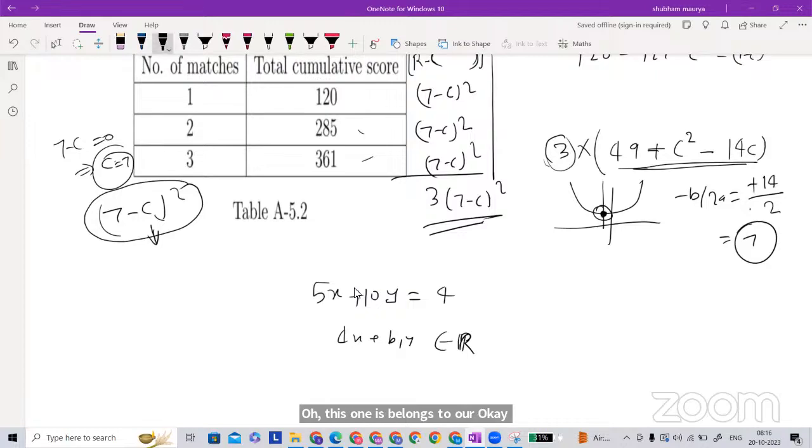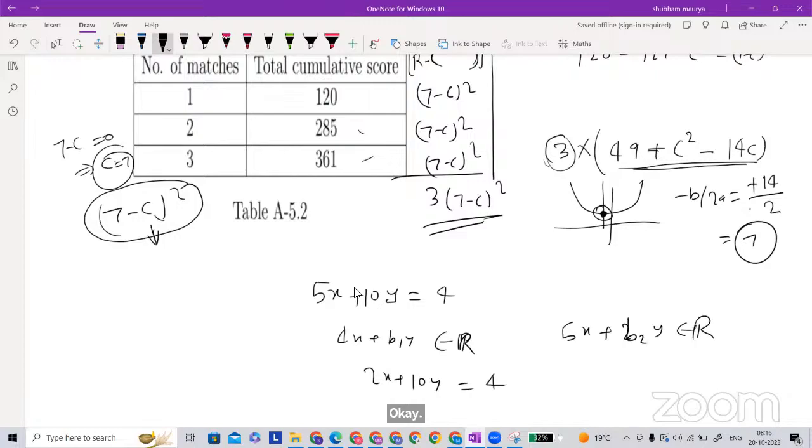And 2x plus 10y is equal to 4, 5x plus b2 y equal to 2, where b2 belongs to R. Find the value of b1 minus b2. So what are R1 and R2? First thing, what is R1 and R2?